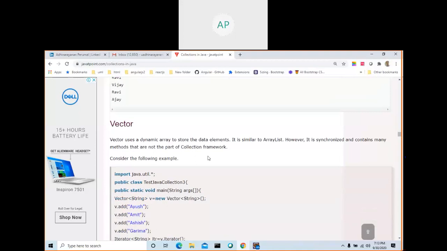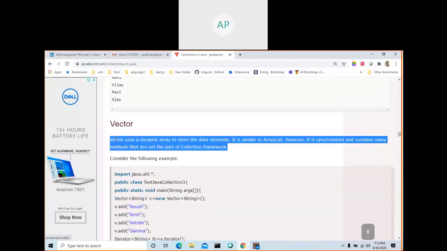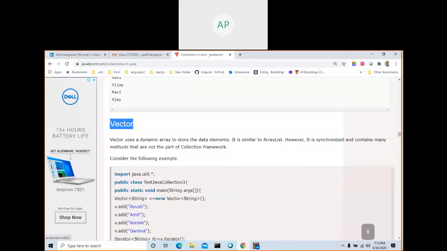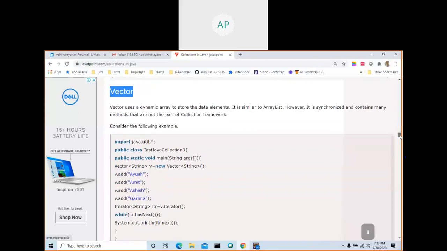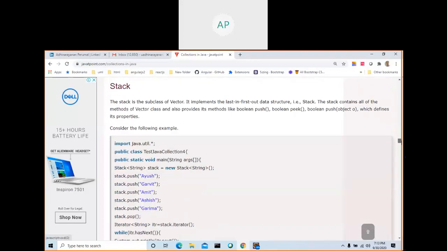And vector, it's old. Before we got array list, hash set, tree set, vector was the one. Vector and hash table are called legacy classes, and you will normally get all these when you read a tutorial. These are synchronized. You know what is synchronized? Synchronized means only one thread can enter into that particular resource. So all legacy classes like vector and hash table are synchronized. It is also part of collection.